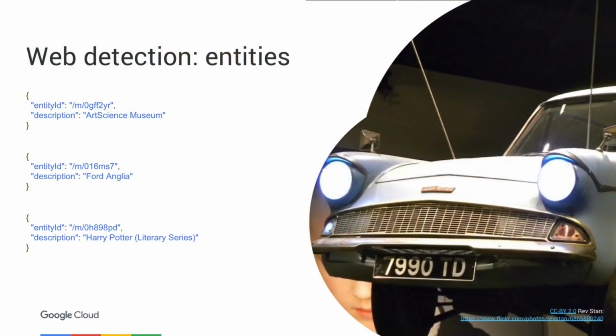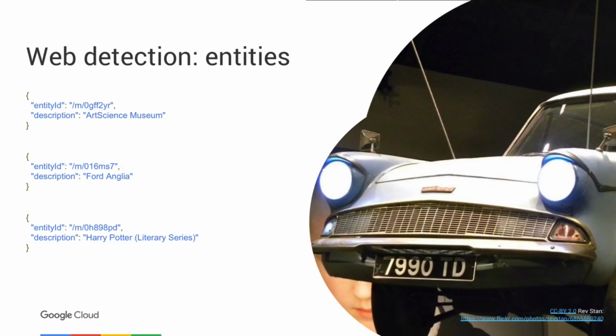The next feature I want to look at is web detection, specifically the entities feature of web detection. And to do that, we're going to use this image of a car. Now, this isn't just any car. This is a car from the Harry Potter movies. I'm a big Harry Potter fan. And this is a car that was used to film the second Harry Potter movie, and it's currently on display in a museum. So passing this image to the Vision API, I wanted to see what entities it was able to return.